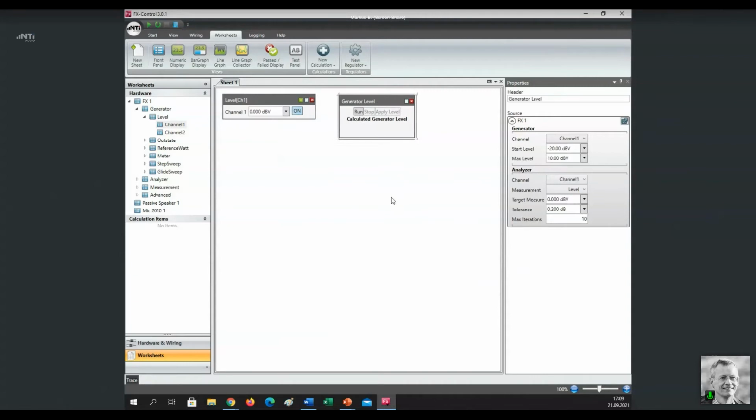It allows me to adjust the output level of the loudspeaker, which is measured by the microphone, of course, to a certain level. Let's assume, for instance, I want to achieve, sorry, not 100, just 80 dBSPL. So I select the unit dBSPL and I replace this value by the 80 dBSPL that I want to achieve. Now I click on Run.